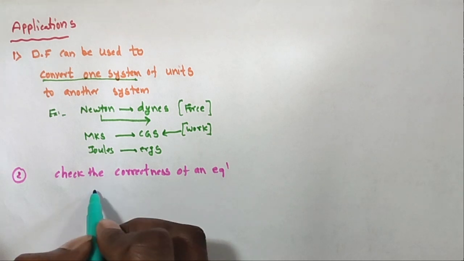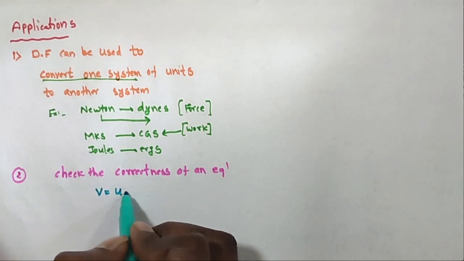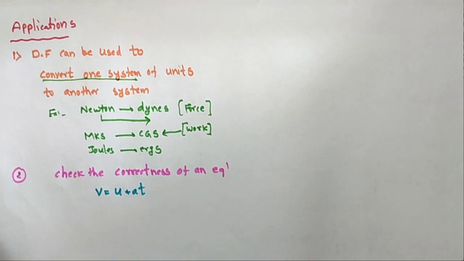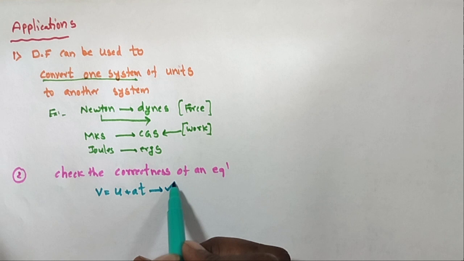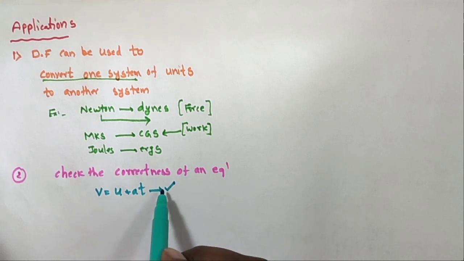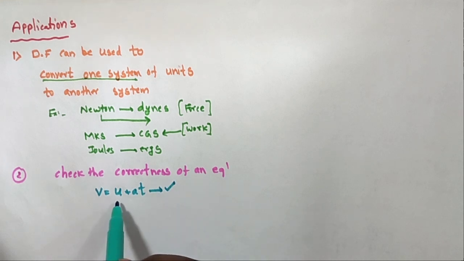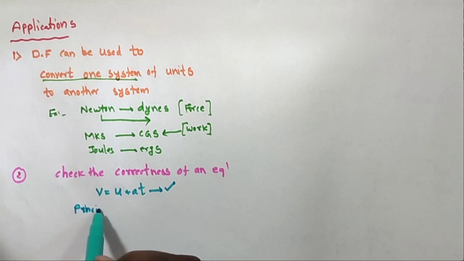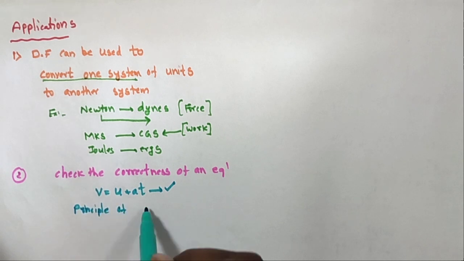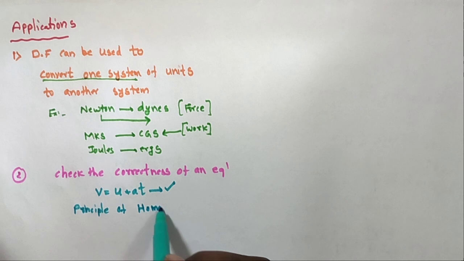For example, v equals u plus at. Is this equation correct or not? That is checked by using the dimensional formula. If it is correct, it obeys one rule. What is the rule? The principle of homogeneity.